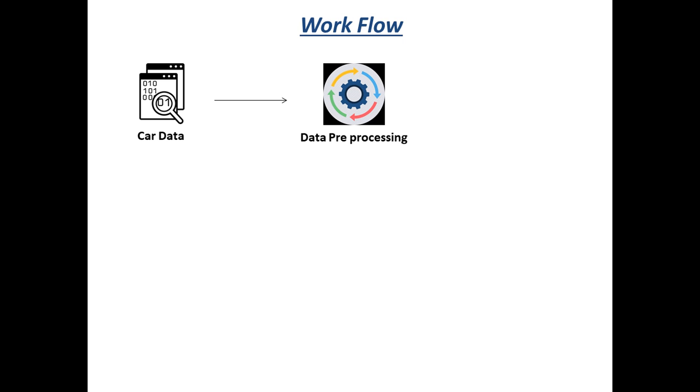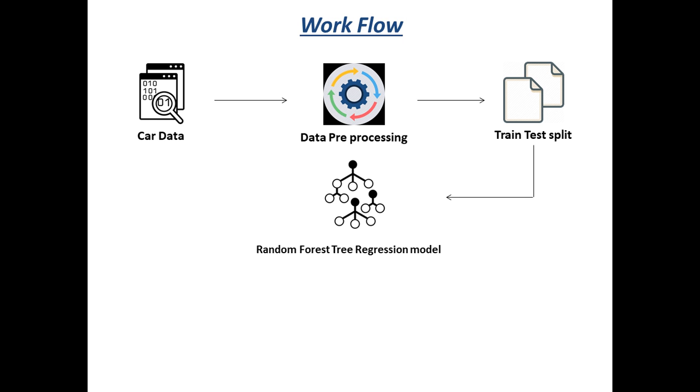Once we pre-process the data, after that we need to split this data into training data and testing data. After splitting, we will train our model using training data and test our model using testing data. So after splitting data, next step is model selection. So in this project, I selected random forest regression.